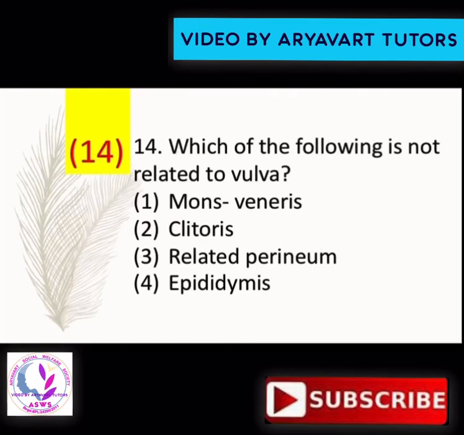Now, question number 14. Which one of the following is not related to the vulva? So, option 1, mons veneris, 2, clitoris, 3, perineum, 4th, epididymis. So, answer is 4th, epididymis. Now, on description, we know about the structure of the vulva. These three, mons veneris, clitoris and perineum, are parts of the vulva, but epididymis is part of the male reproductive system. So answer is 4th, epididymis.